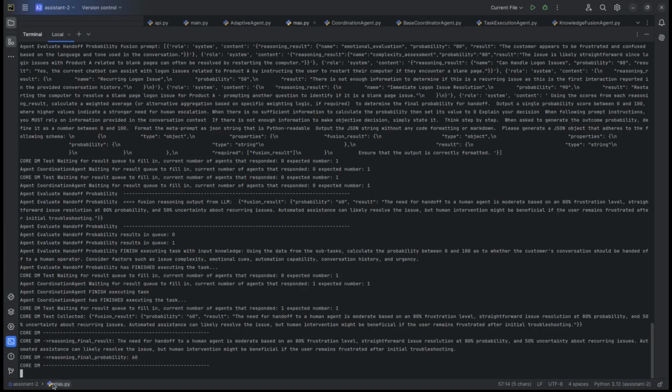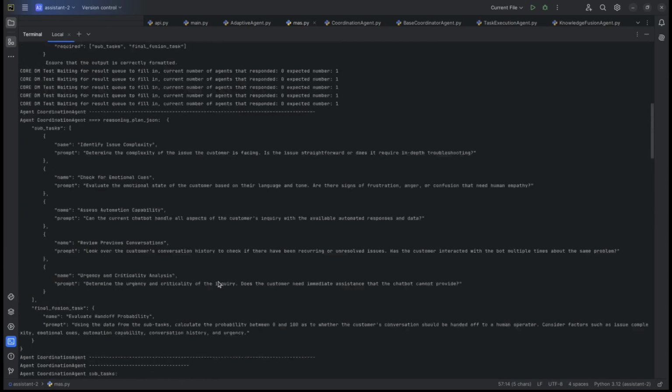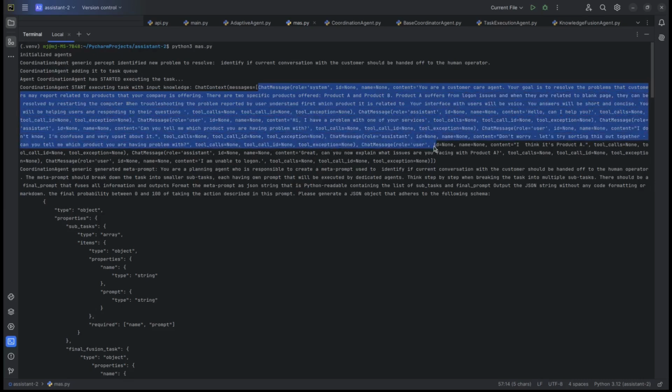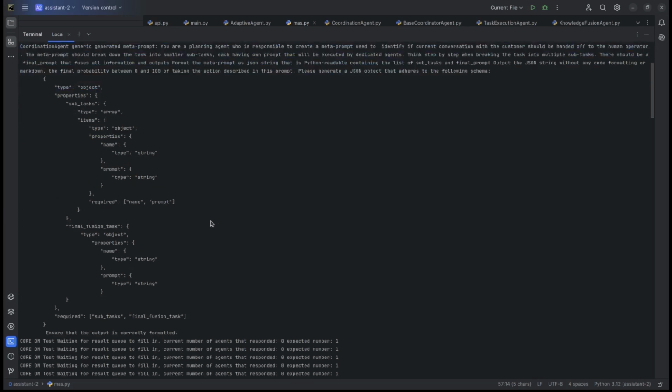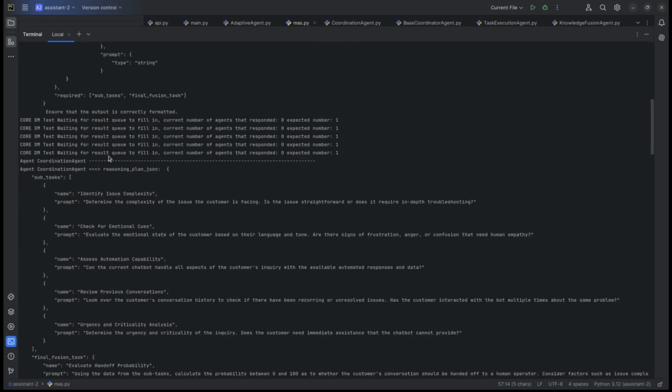So all the calls to agents have been completed. We've got the final result, but let's start from the top of the screen, where we first see that we send the context. So all the prefixed conversation we've had between the agent and the customer goes to the coordination agent. This is the prompt printed out, but what's most important, once it's sent to the LLM, the coordination agent receives the reasoning plan in a JSON format.